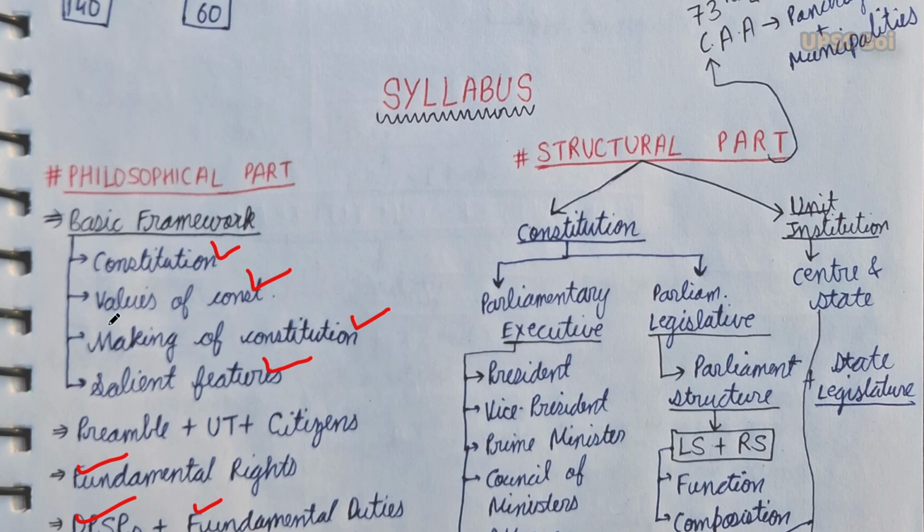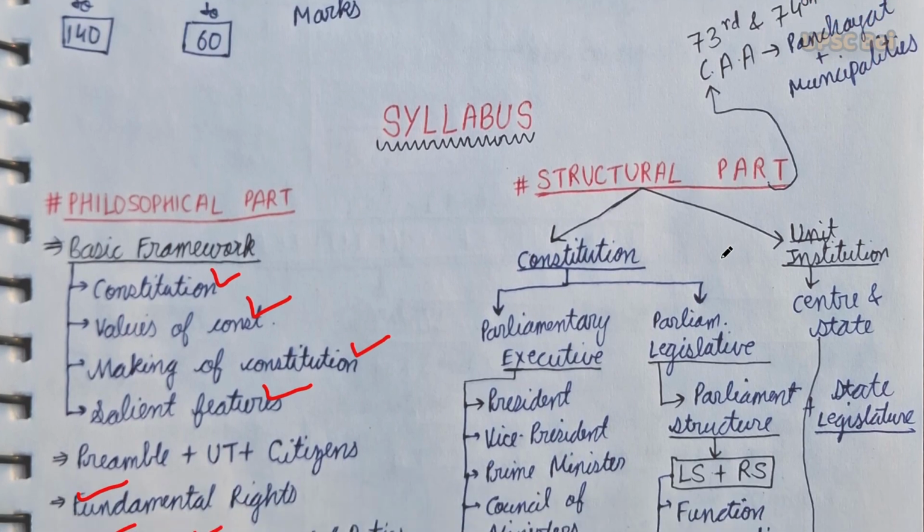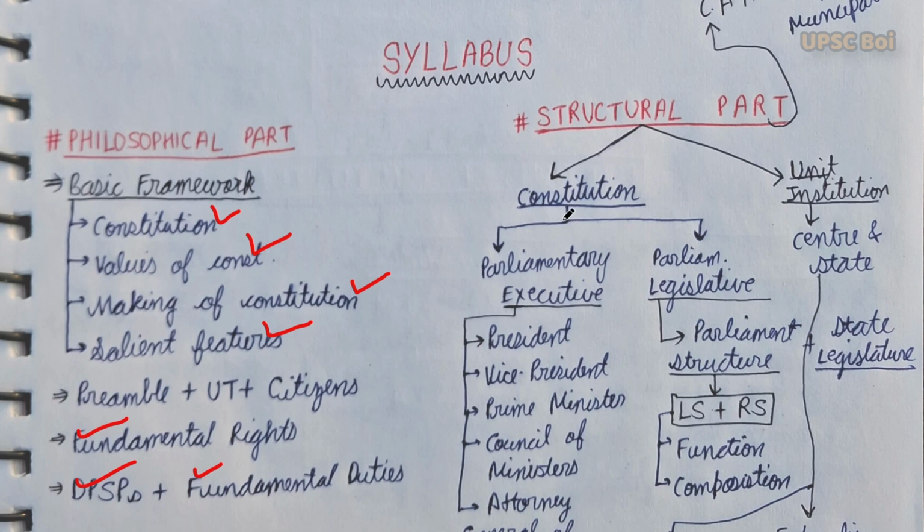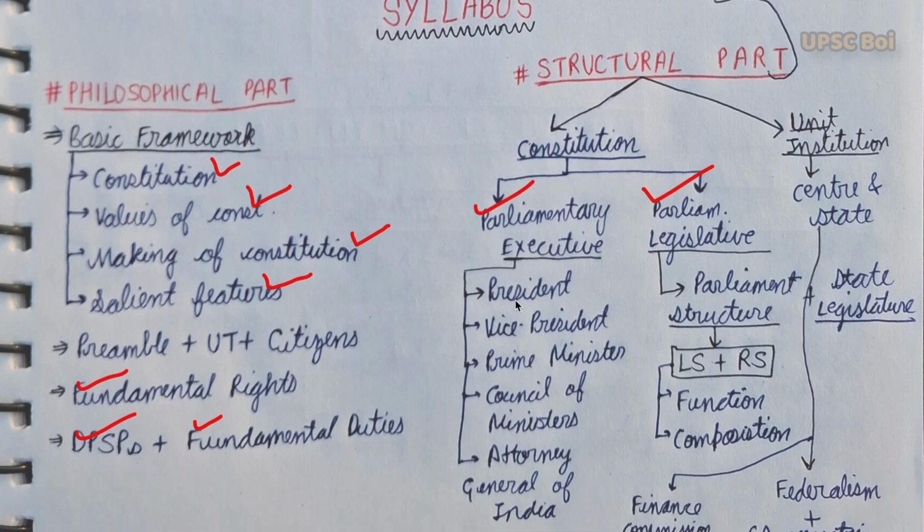This marks the end of the philosophical part of the polity, and now we'll come to the structural part of the polity. Number one, the constitution. It is divided into parliamentary executive and parliamentary legislative. What comes under the executive? The president, vice president, prime minister, council of ministers, and attorney general of India. Under legislation, there comes the parliamentary structure, with Lok Sabha and Rajya Sabha, their functions, compositions, and how they are elected.